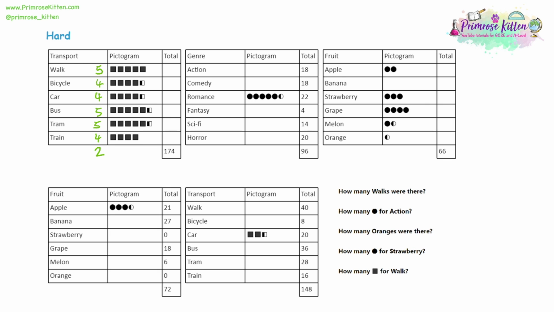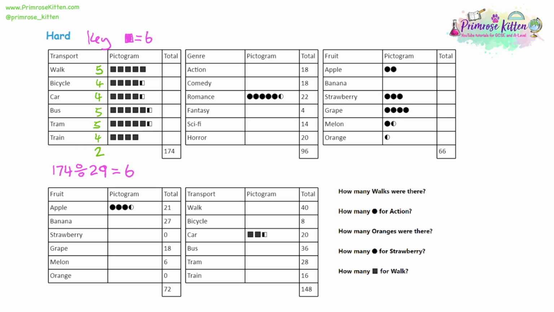So 174 people represented by 29 squares. And if we do that calculation, we're going to share the 174 by 29. I'm going to find out what the key is. And the answer is 6. That means the key is that 1 square is representing 6 people.